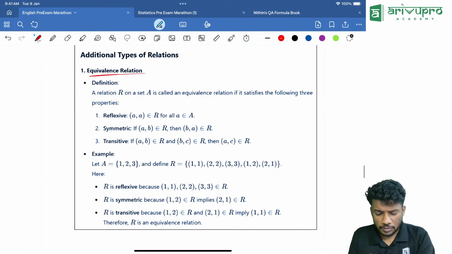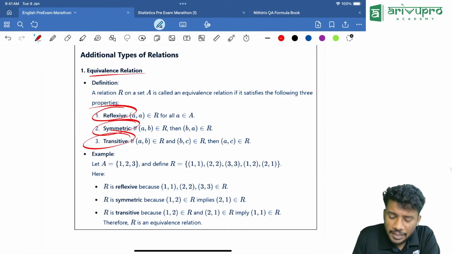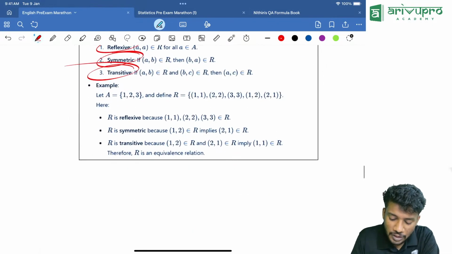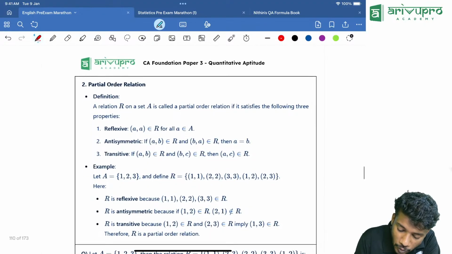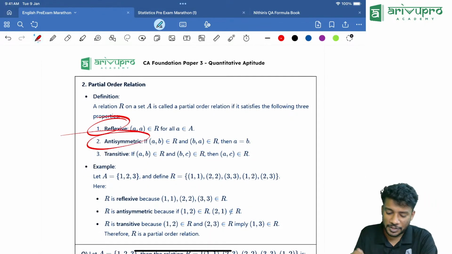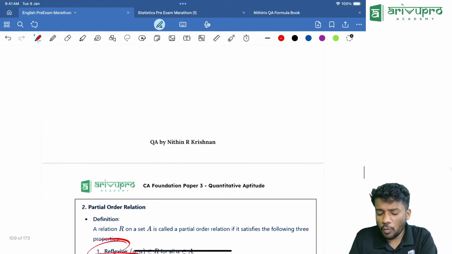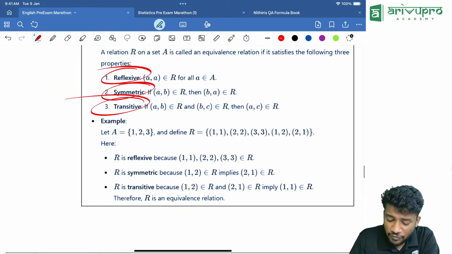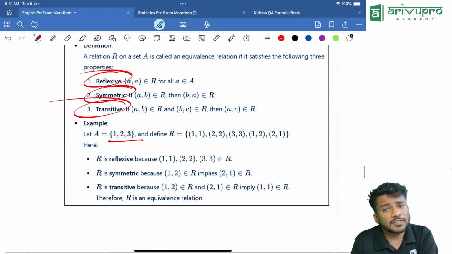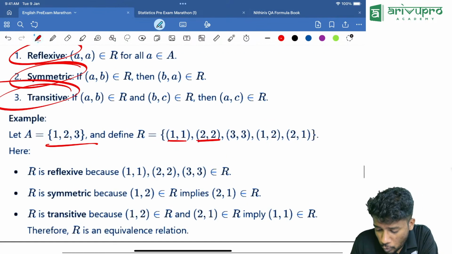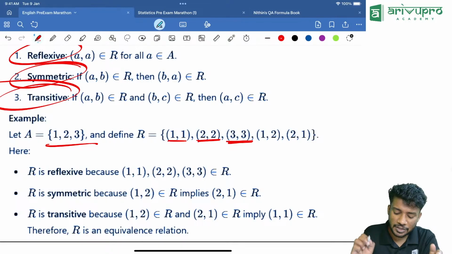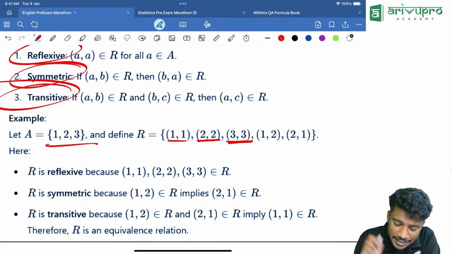Equivalence relation is given by reflexive, symmetric and transitive. Then partial order means reflexive, but it won't be symmetric and transitive. Now what do you mean by reflexive? Reflexive means if a set is given as 1, 2, 3, then there should be 1,1, 2,2, 3,3. Then it is called reflexive.